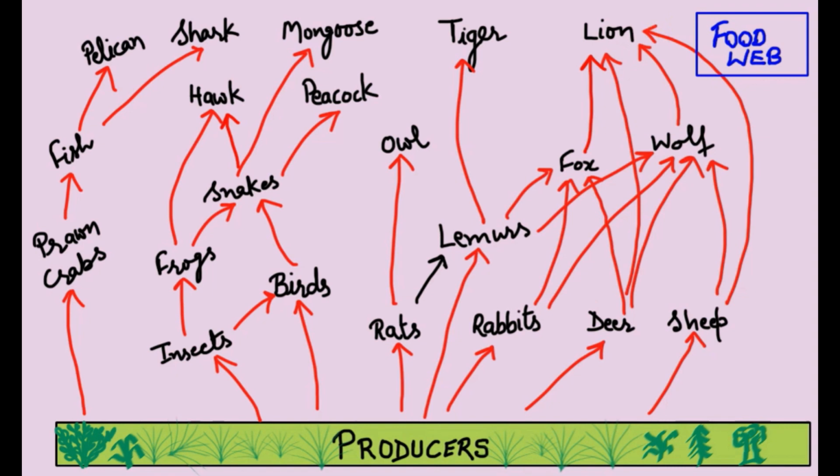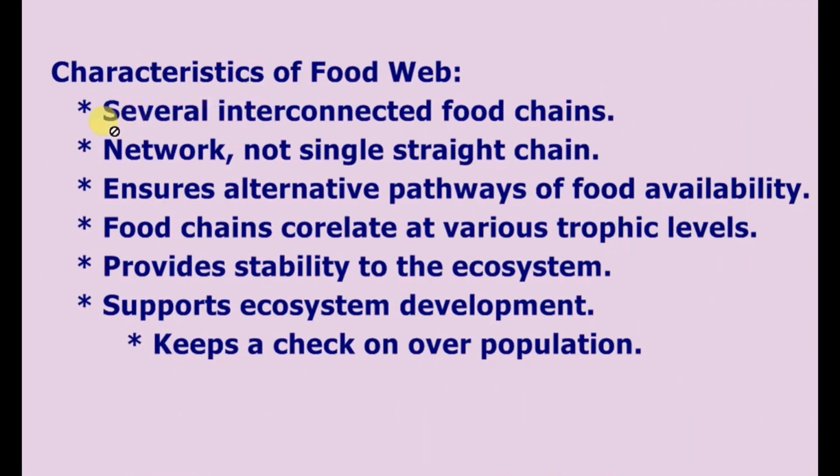And now we proceed further. What are the characteristics of food webs? Several interconnected food chains constitute food web, and it is always a network of food chains, not a single straight chain. And food webs ensure alternate pathways of food availability to various organisms. Similarly, food chains correlate at various trophic levels and provide stability to the ecosystem. Food webs support ecosystem development and keep a check on overpopulation. So it helps in striking a balance between the growth of various populations in an ecosystem.